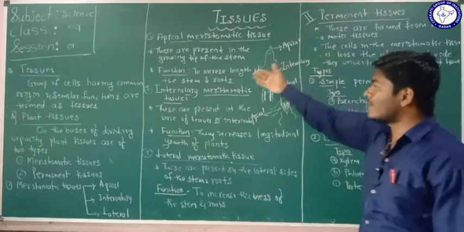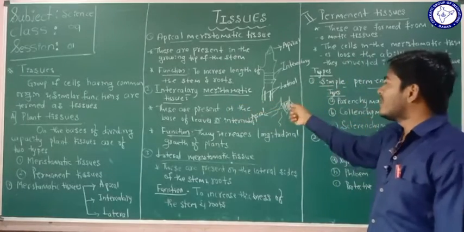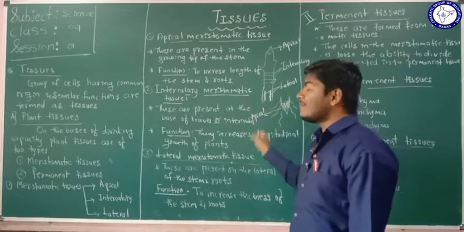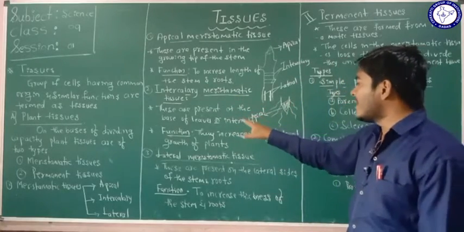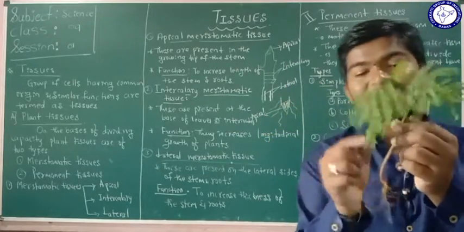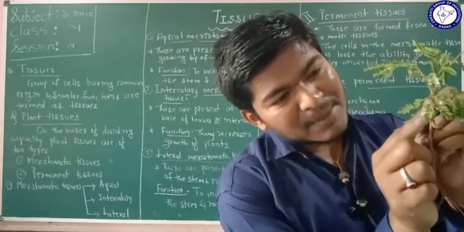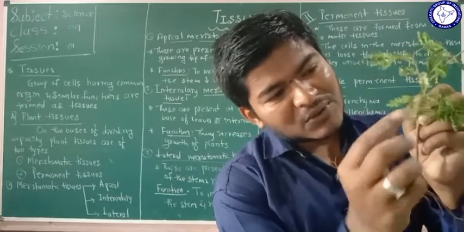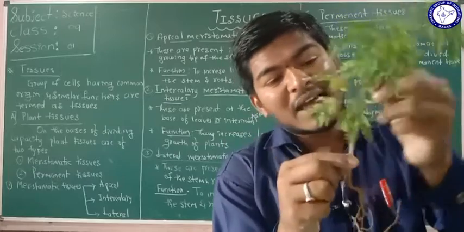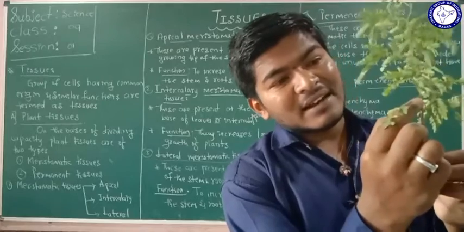And the second type of meristematic tissue is the intercalary meristematic tissue. These are present at the base of the leaves or the internodes. See here, the leaves are present here, and the base of the leaves is here. They are present at the base of the leaves and at the internodes. This is an internode.